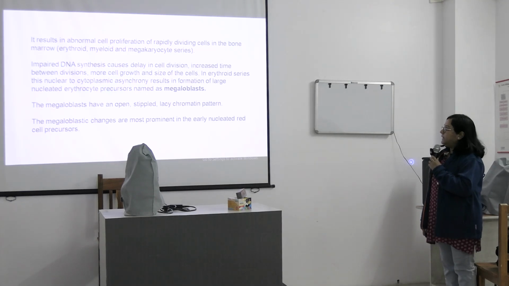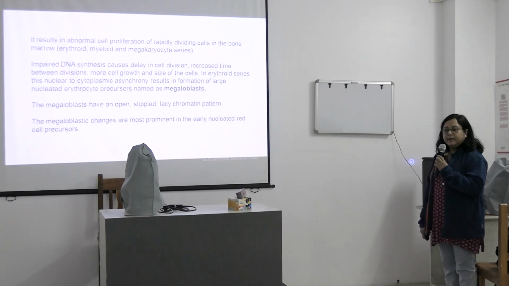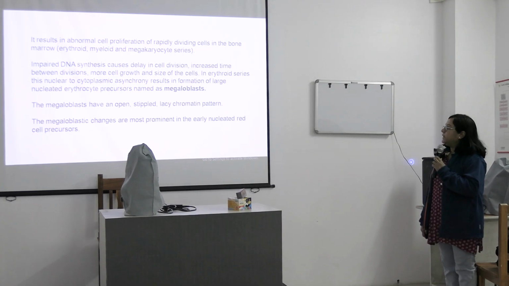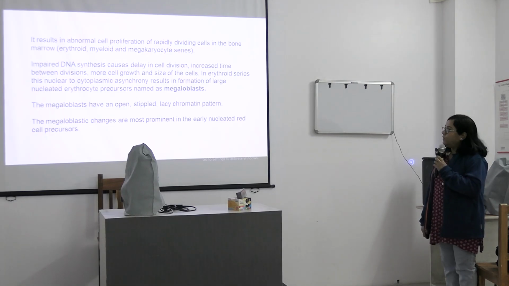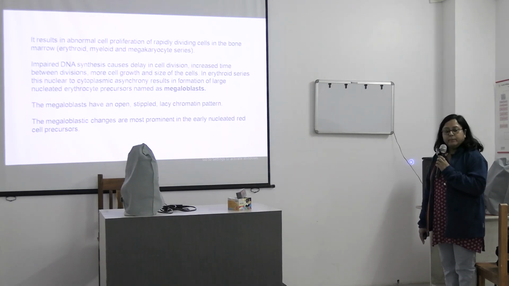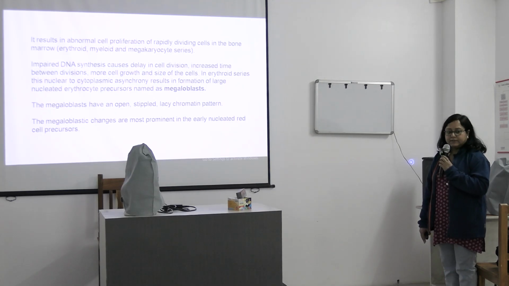So impaired DNA synthesis causes delay in cell division, increased time between divisions, and more cell growth and size of the cells.